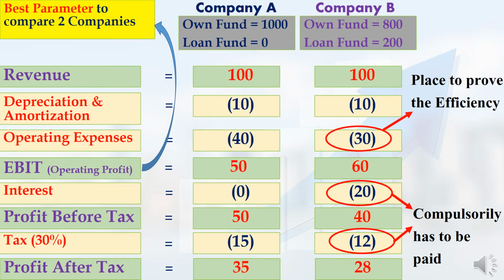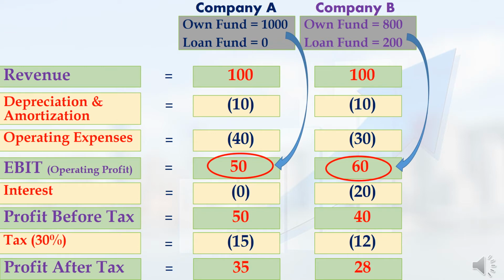So whenever you want to compare two companies which produce the same product, you can use the EBIT parameter. Please don't use the profit after tax parameter. Using the EBIT parameter only, we can easily find out which company is efficient. Because companies compulsorily have to pay the interest amount and tax of 30%. So, in this portion, a company cannot show its efficiency.